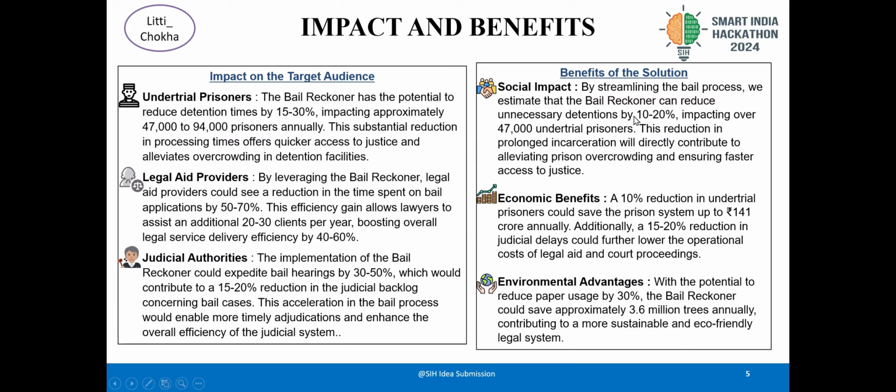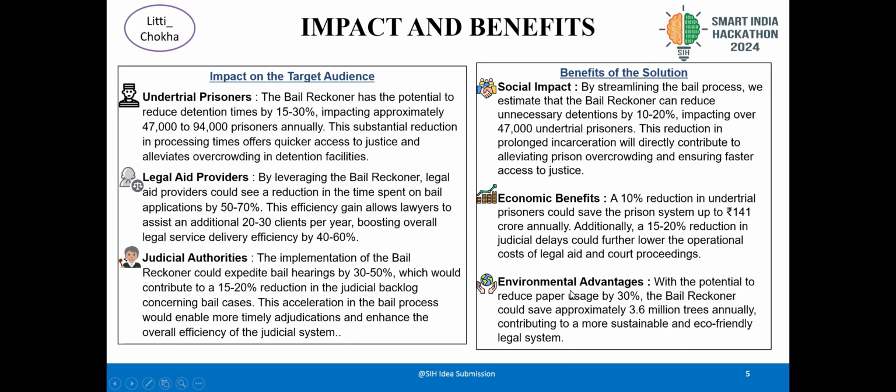So now the benefits of the solution. Social benefit, basically, this reduces the chances of the prisoners getting harassed or everything. They can be freed, or they can move on with their life very smoothly if they are innocent, or if they are guilty, they can move on with that in the ways the constitution has already described for them, and it's very simple for them. Now, the economic benefits: a 10% reduction in under trial prisoners could save the system up to 141 crores annually. Now, this is a big price, like the taxpayers' money could be saved using this.